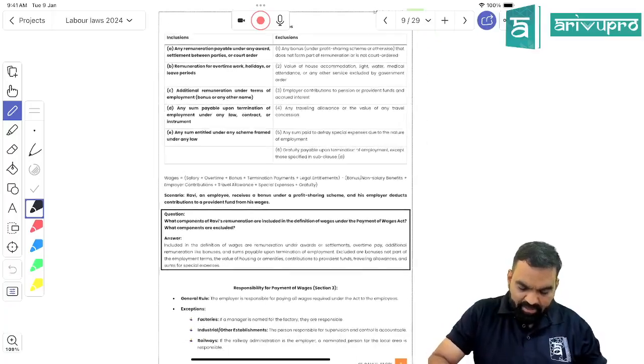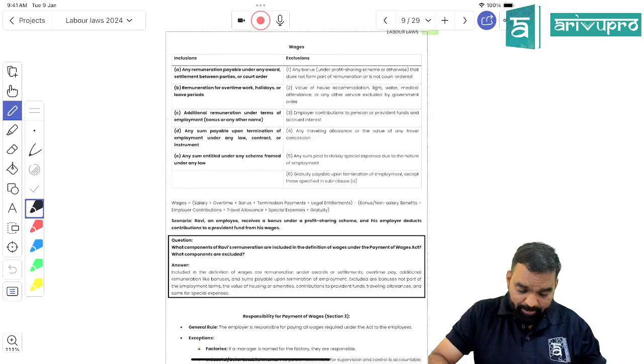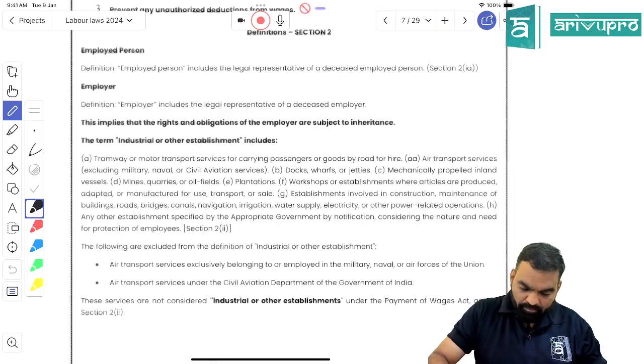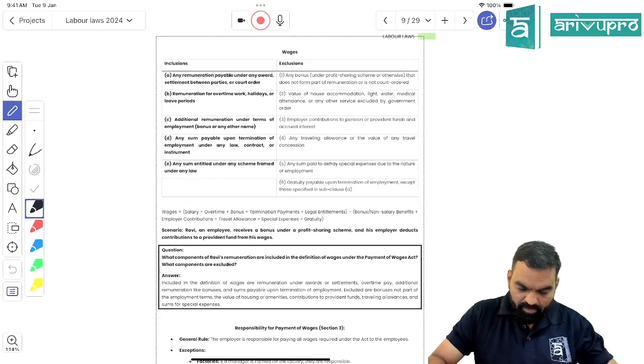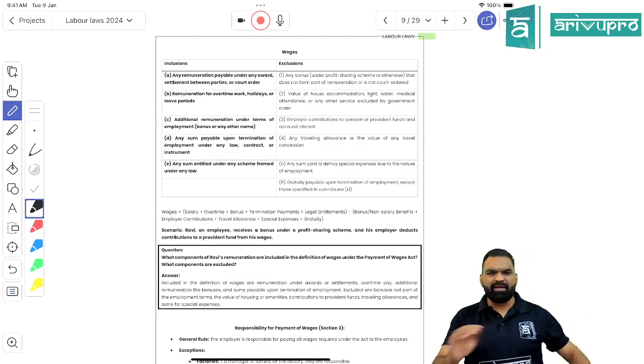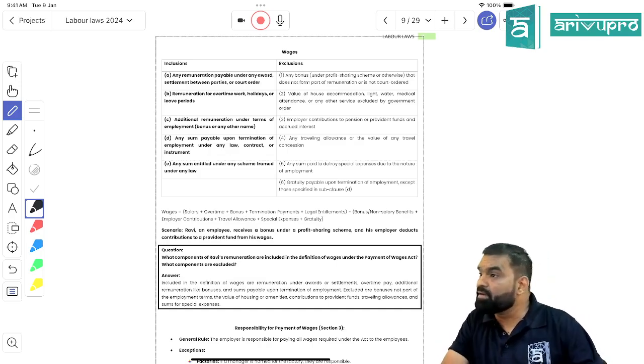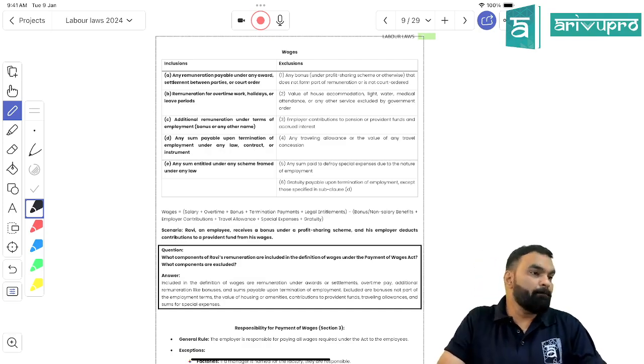Now they are defining the term wages. What are they defining, beta? They are defining the term wages. Now, what would be the relevance of the term wages over here? What would be the relevance of the term wages over here? Tell me.